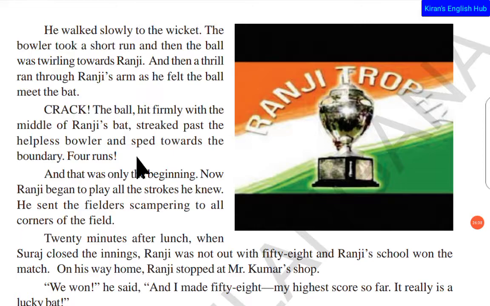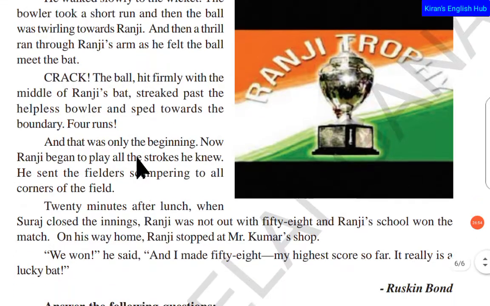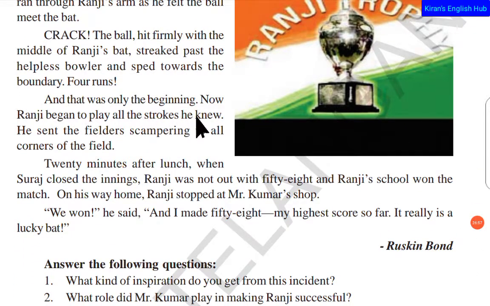It was 4. There was a big sound, crack. The ball hit the middle of the bat and sped, in the sense of speed, towards the boundary. It can be used as a noun also. There were 4 runs, and that was only the beginning. There is a lot more. Now Ranji began to play all the strokes he knew. He started playing every shot, all the different shots, this boundary, that boundary, everything he played. He sent the fielders scrambling to all the corners of the field.